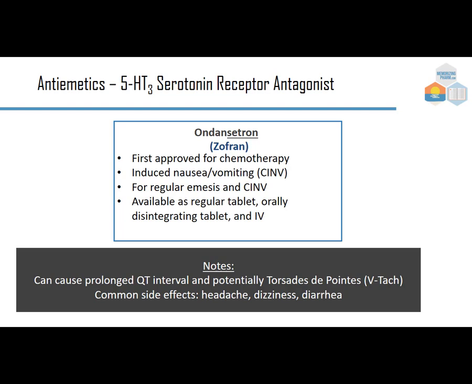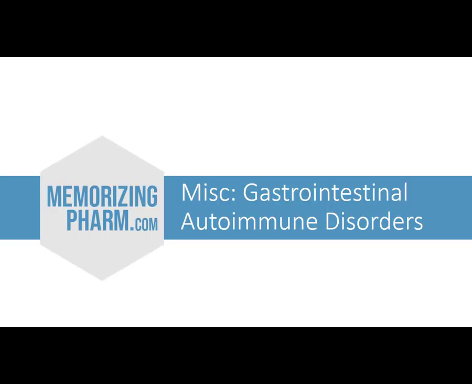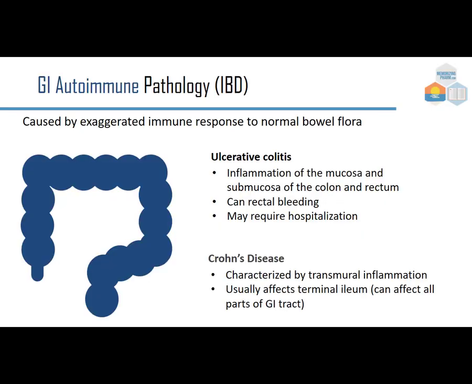It can cause prolonged QT interval and potentially torsades de pointes with VTAC, but generally the common side effects are just headache, dizziness, and a little diarrhea, which are much less severe than the nausea or vomiting that someone would have.